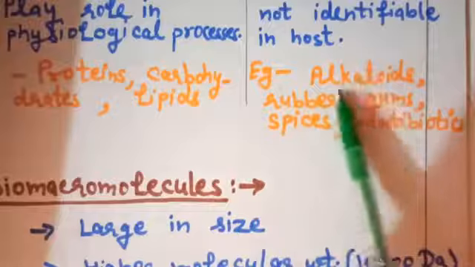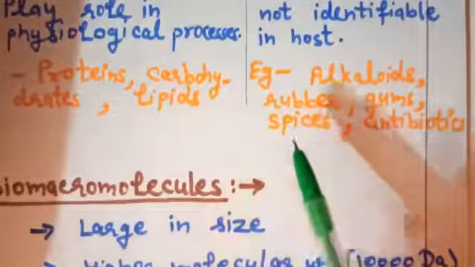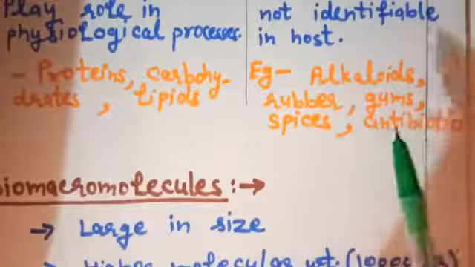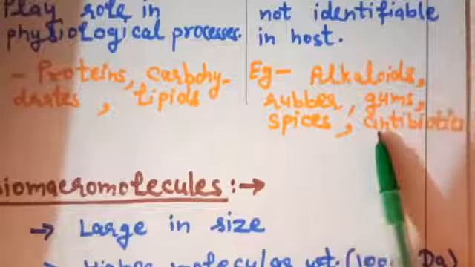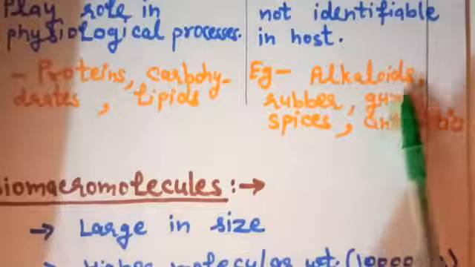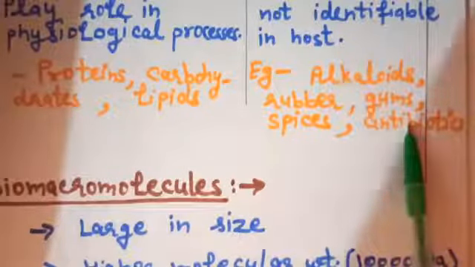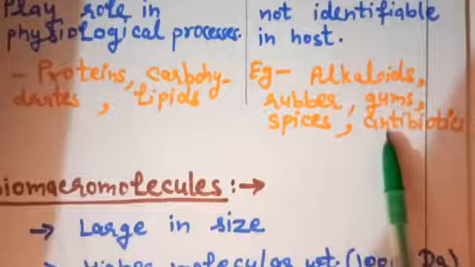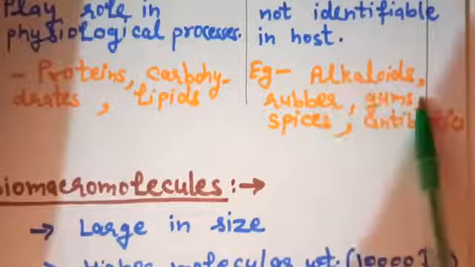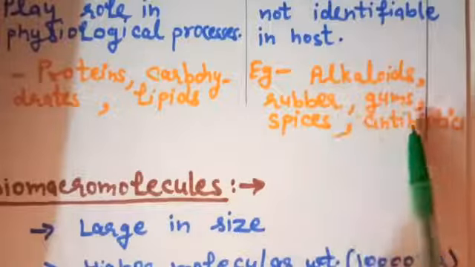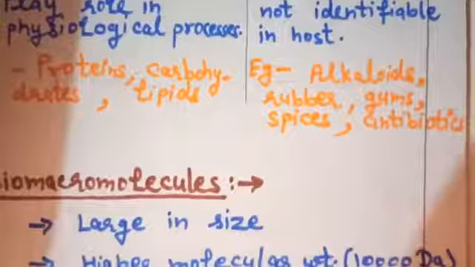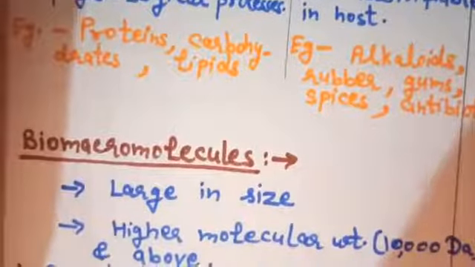All these are utilized for human welfare, but their function is not known in the host cell. We don't know what their function is for the plant or for the host in which these are found, but these are utilized for human welfare, and all these are examples of secondary metabolites. After this, our next topic is biomacromolecules.